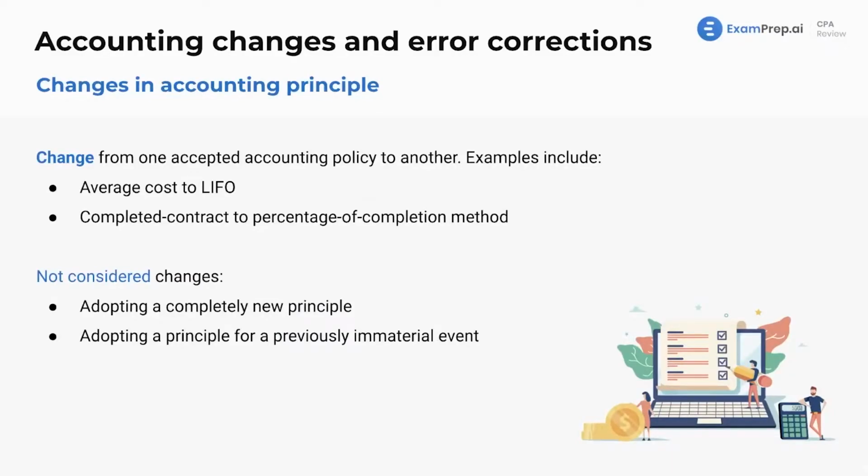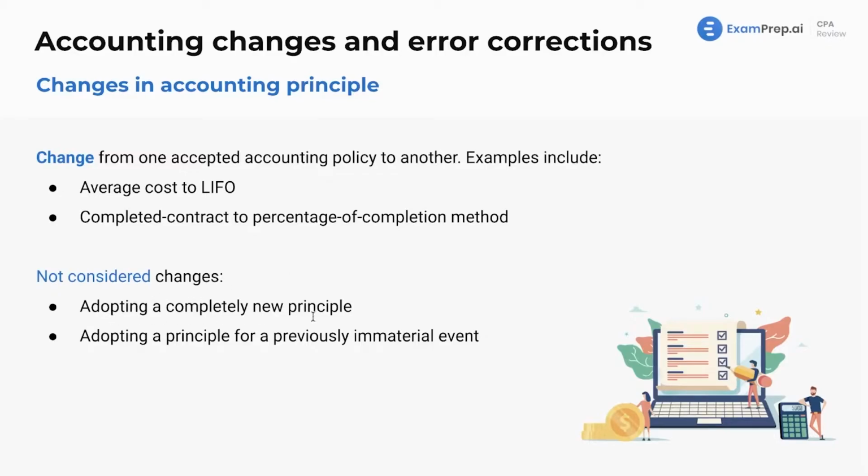All right, changes in accounting principle. We'll start with that. So again, changing from one accepted accounting policy to another. So changing between inventory valuation methods, or completed contract or percentage of completion when we're doing construction projects. So what are not considered changes?